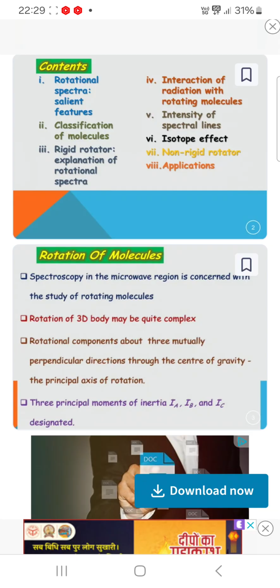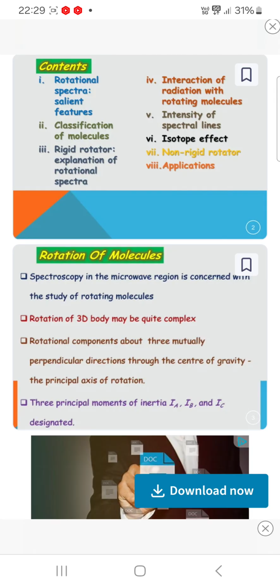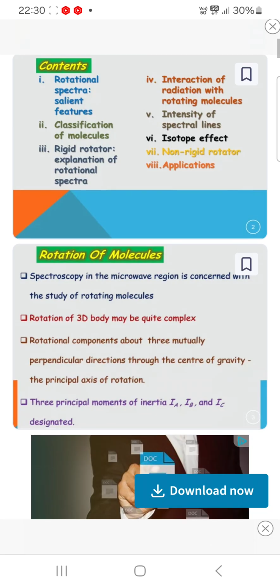Today in this video I am going to talk about rotational spectra, salient features, classification of molecules, rigid rotator, explanation of rotational spectra, interaction of radiation with rotating molecules, intensity of spectral lines, isotope effect, non-rigid rotator and applications.